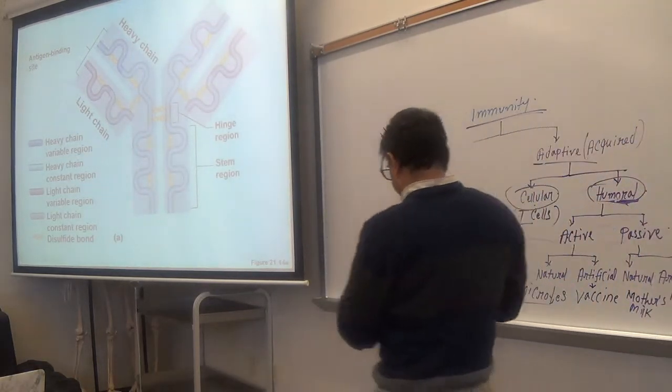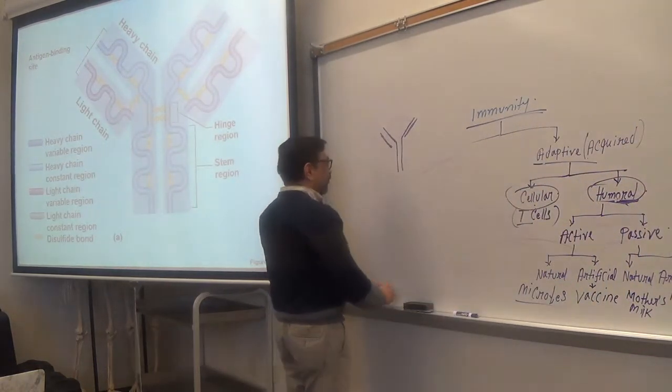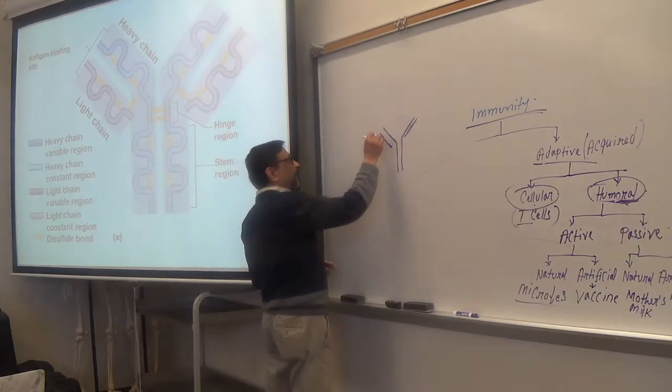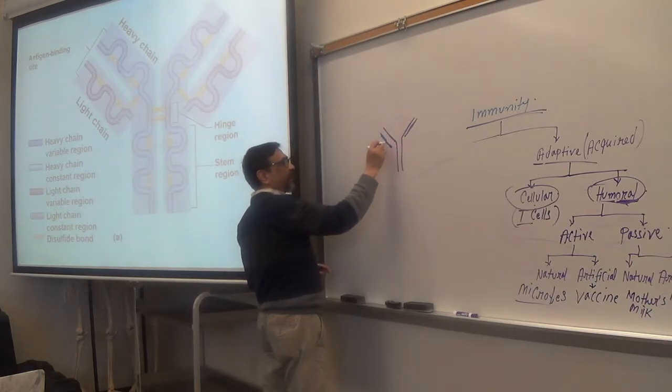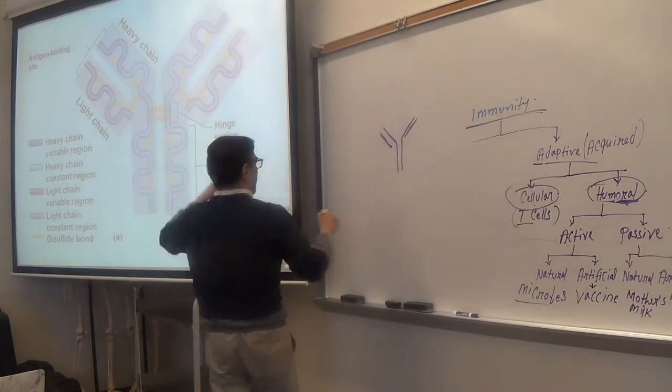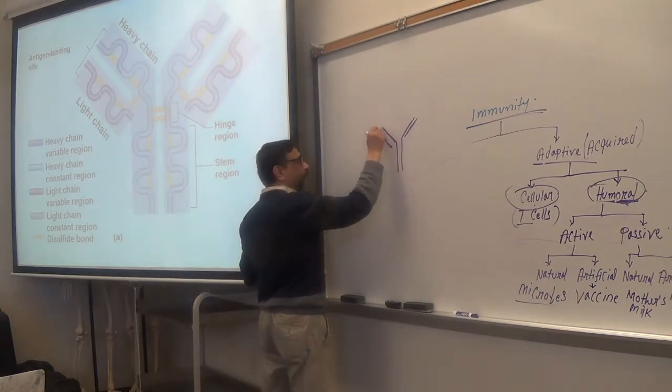So let's do it here. This is one light chain. The variable part is this part, and the fixed part is this part. This one also has the same variable part, and this part is the fixed part.